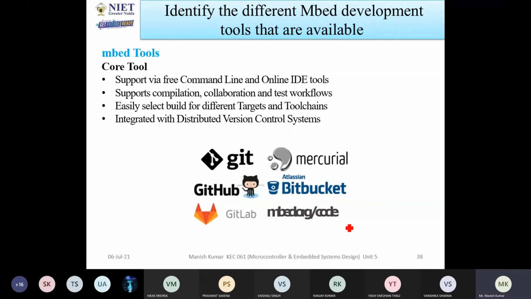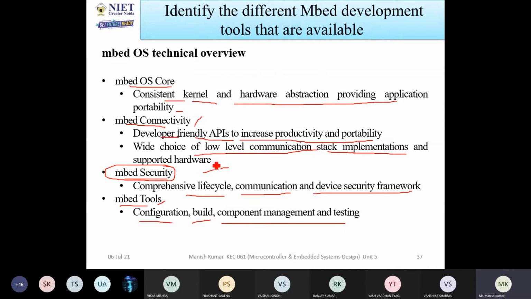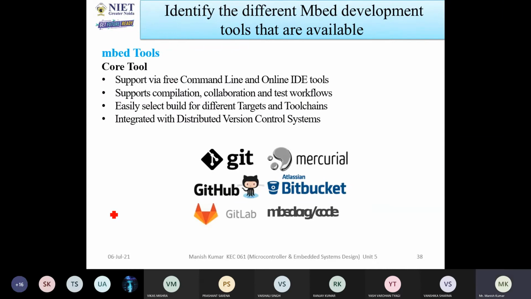Now we will talk about the Embed tools. These three in detail I am not going to discuss; you only have to study the Embed tools. If I am talking about the Embed tools, the core tools are there. Core tools means the main tools. If you are not using this tool, you are not able to use the systems properly. The core tools support a free command line and an online IDE. All of you know that Embed is online software, so you can use it online, and for that purpose the online IDE tools are required.